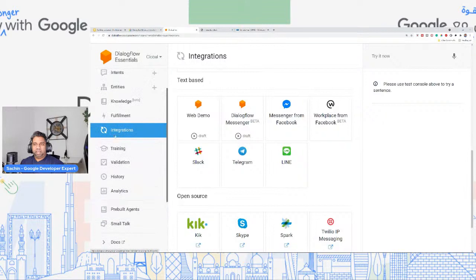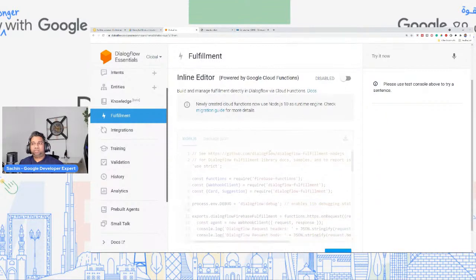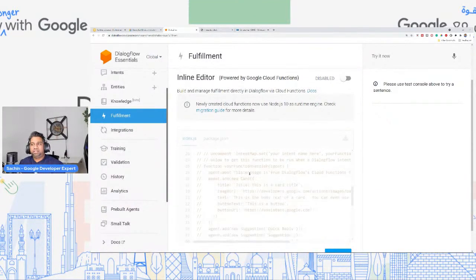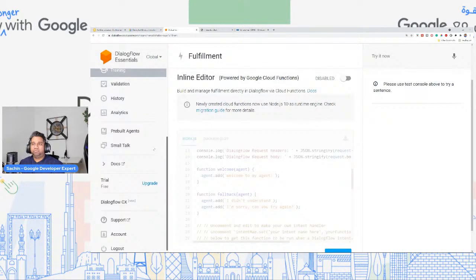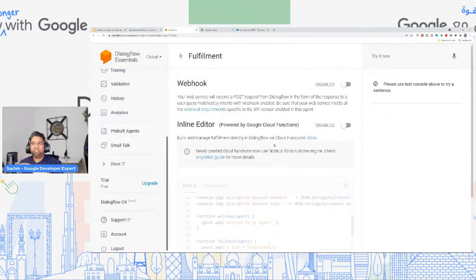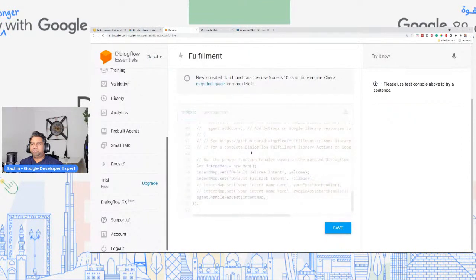Okay, now that we have understood integrations, fulfillment is where you would actually connect with your own backend. You would extract all of this information, and I'll show you a demo of it today and how you can work behind the scenes. So this is everything to do with connecting to your backend. You can use a webhook and give it a URL, or you can use the inline editor and have all of the logic written directly over here.